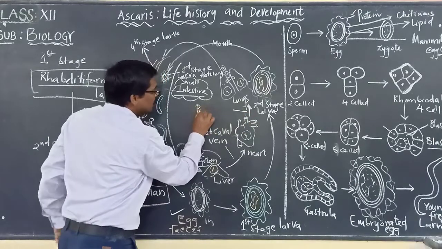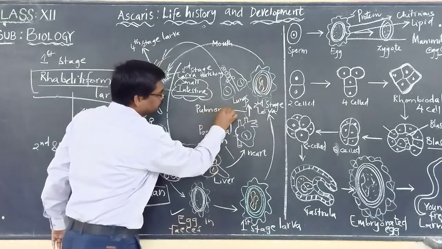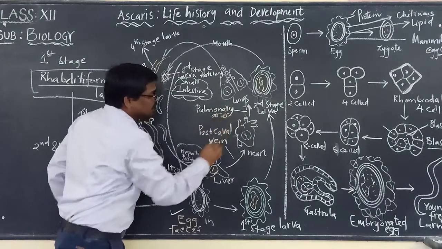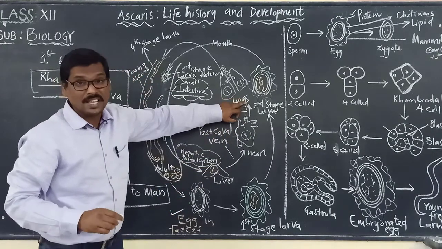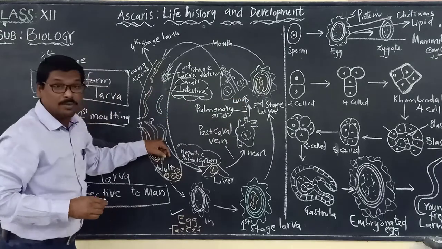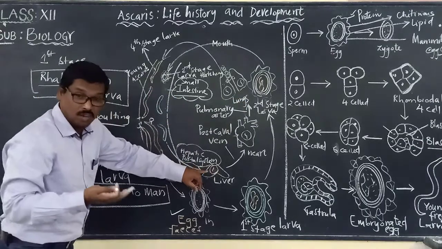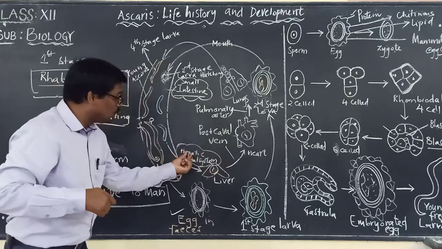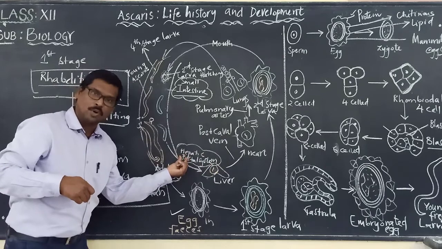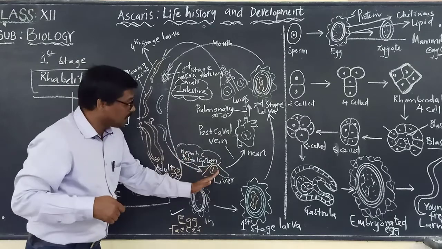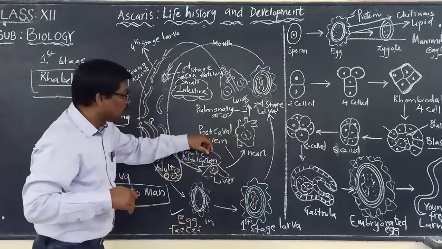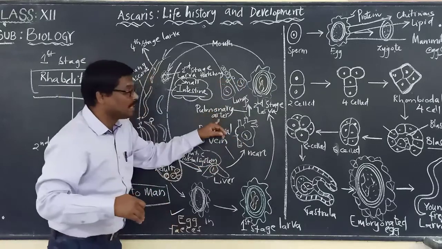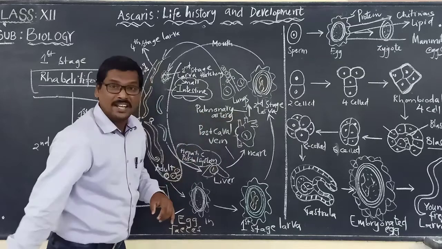It is through the pulmonary artery. From the heart, it enters into the lungs. What is entering? This larva which is hatched out is entering the liver through what? Hepatic portal system or portal vein. From the liver, it is entering into the heart through what? Postcaval vein. From the heart, it is entering into the lungs through what? Pulmonary artery.